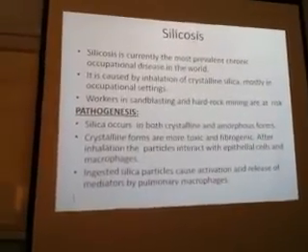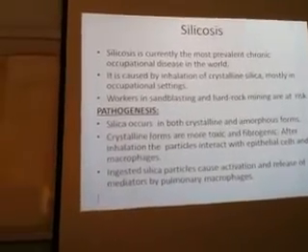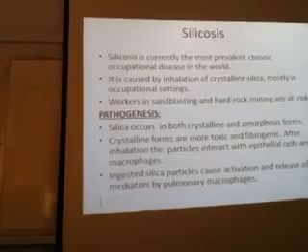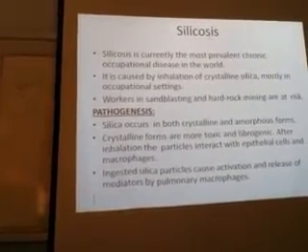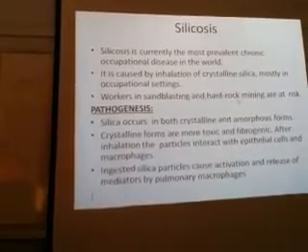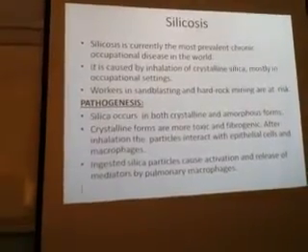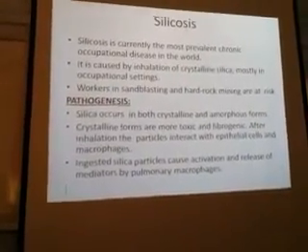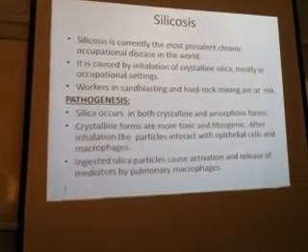Now comes silicosis. Silicosis is currently the most prevalent chronic occupational disease. What do you mean by sand blasting? This one. Sand blasting and hard rock mining. You know these glasses, how they are prepared? Yeah, very good. At least you know this. So this all comes under sandblasting.